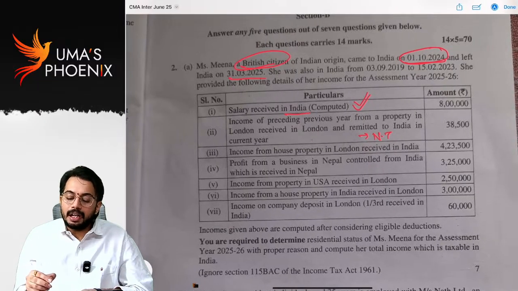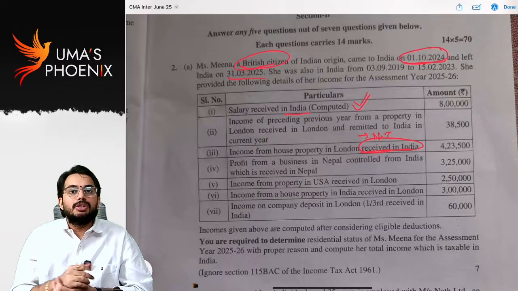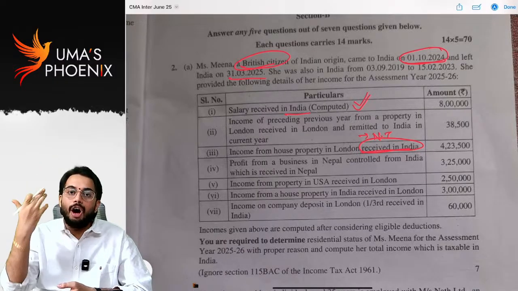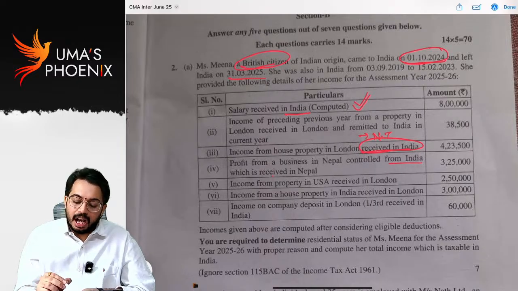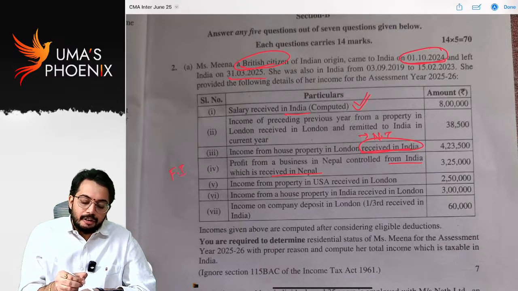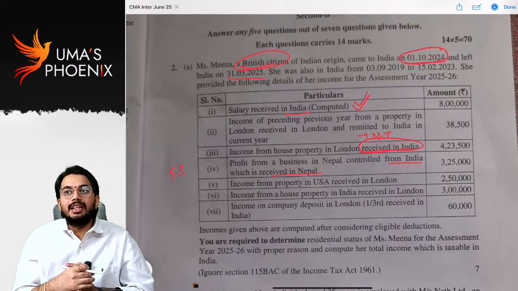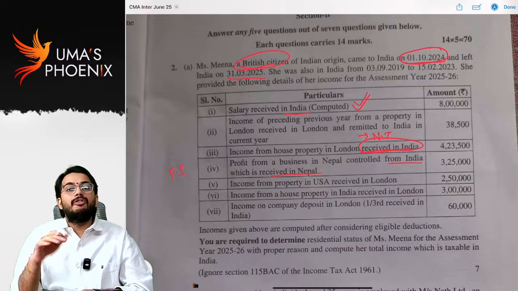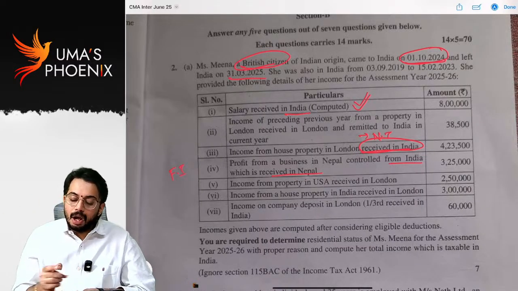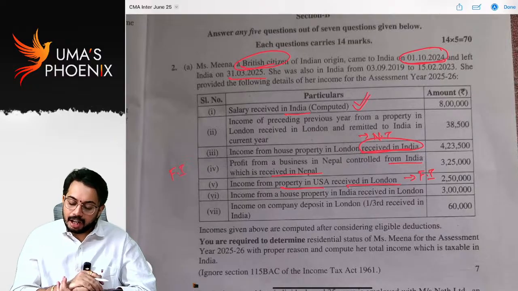Income from house property in London received in India. The moment it is received in India, it amounts to Indian income and it is taxable for all. Next, profit from business in Nepal controlled from India, which is received in Nepal. This is foreign income from business controlled from India. This type of foreign income is taxable for ROR as well as for RNOR. Property in USA received in London. So this is foreign income taxable only for ROR.